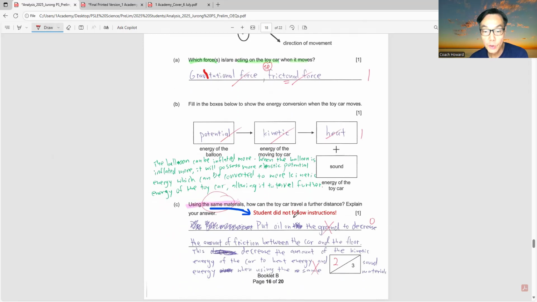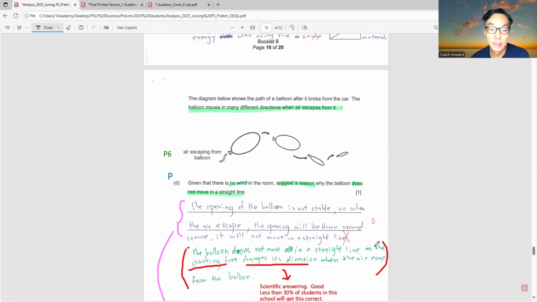Okay, next one is very important: following instructions. Without following instructions, although it is factually correct, because you see this part is factually correct. If you put oil on the ground, this will reduce the amount of frictional force between the car and the floor, and that is factually correct. But the student did not follow instruction. Why? Because they say using the same material. You cannot add new material. You must use the same material. Follow instructions.